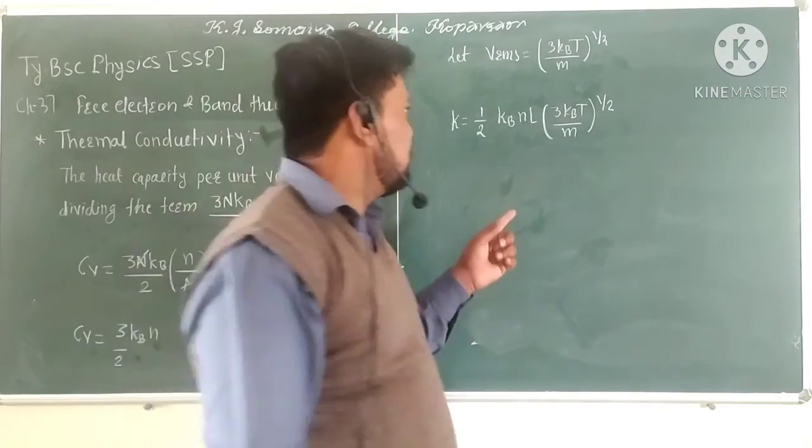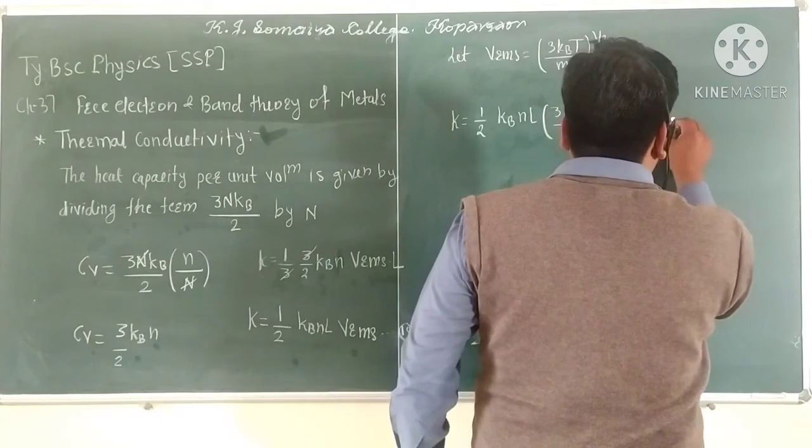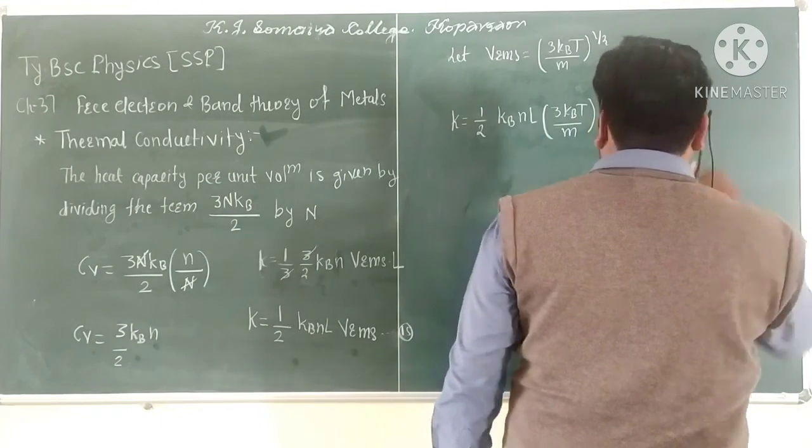This is the relation, equation number 16.